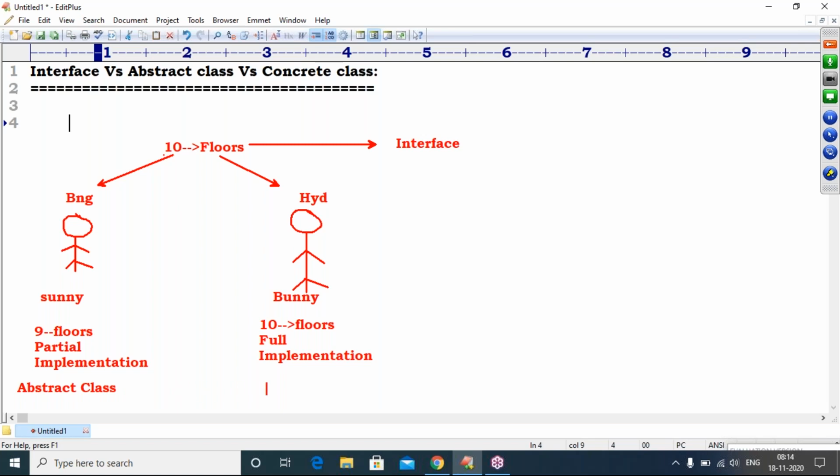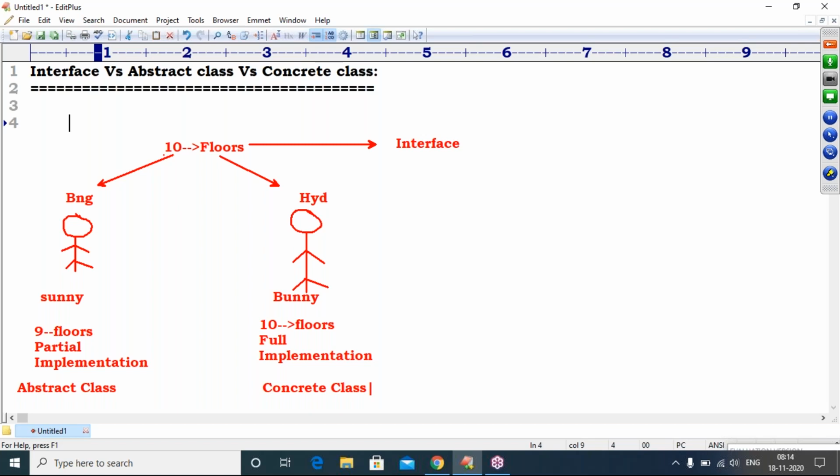Who has implemented the full implementation? That person is called a concrete class. Observe carefully. Suppose there is course content, just now I am giving an example. One person completed 100% of each and every topic in the course content, that person is called a concrete class. One person completed 99%, and 1% of some topic is missing. That is called partial implementation.